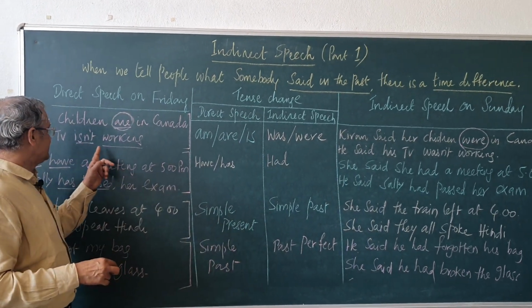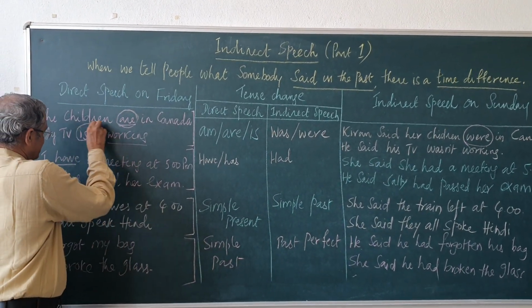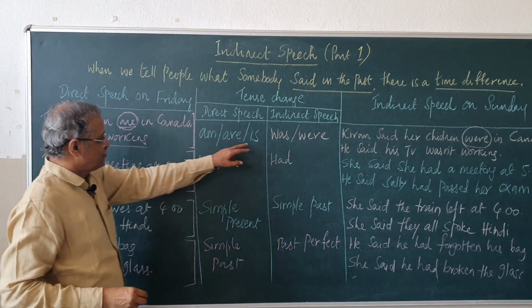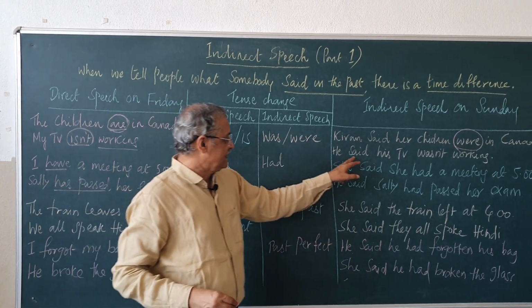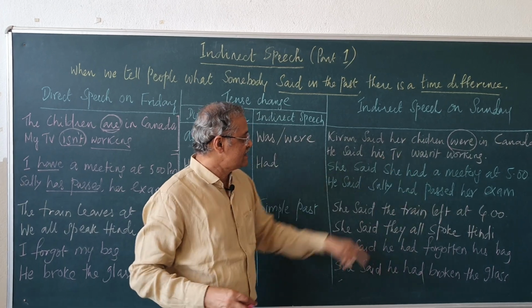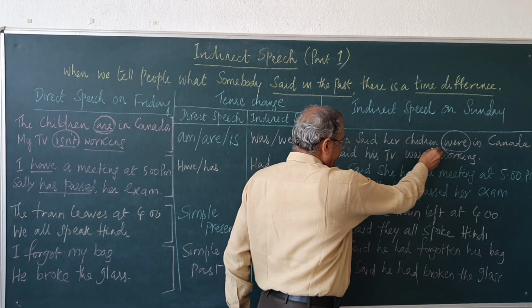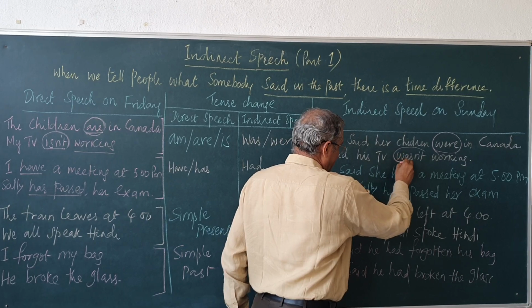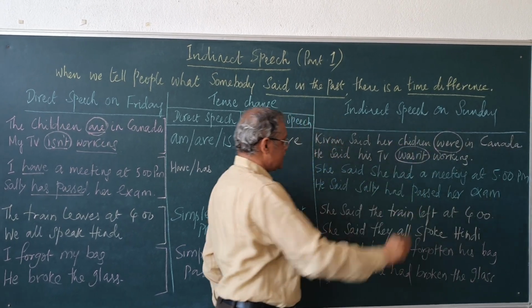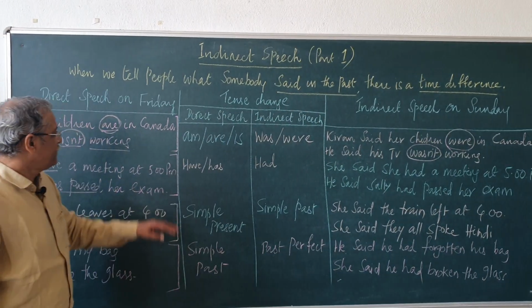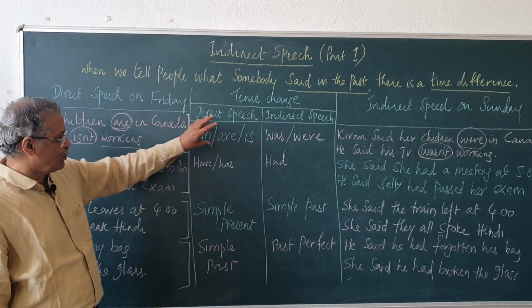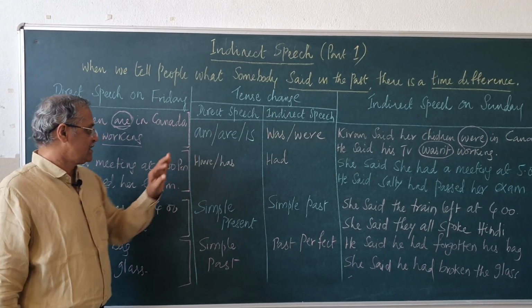My TV isn't working. This is again a simple present tense. Is will become was. He said his TV wasn't working. So, isn't working, present tense, will become wasn't working, which is the past tense. So, simple present tense will become simple past.